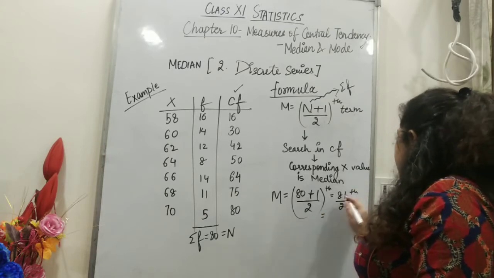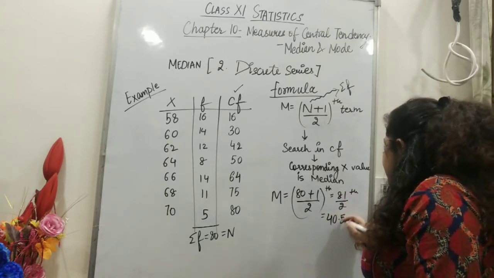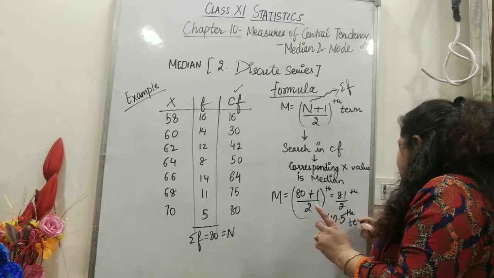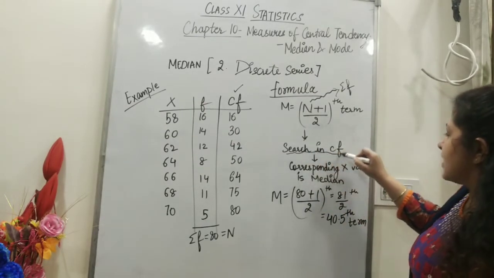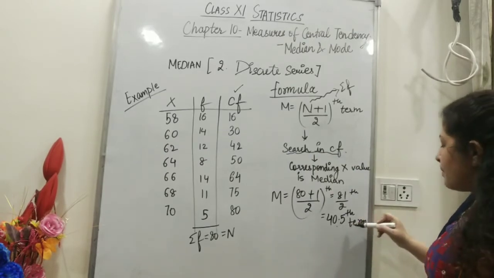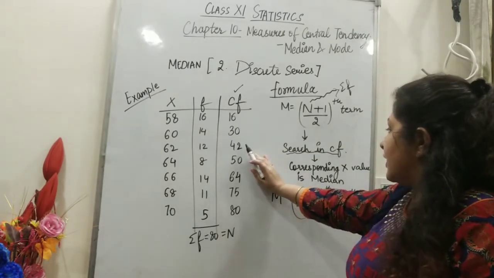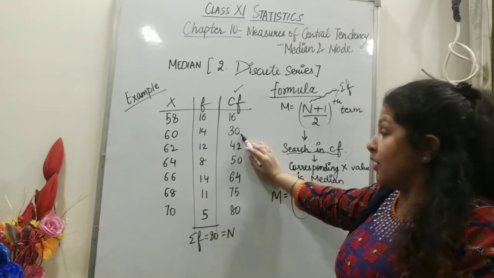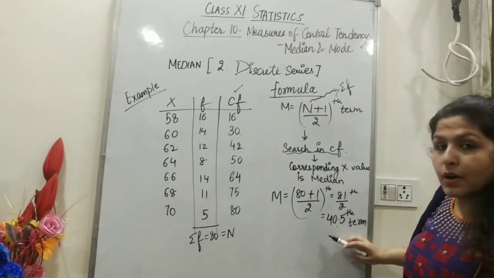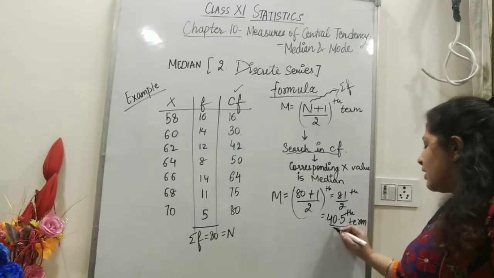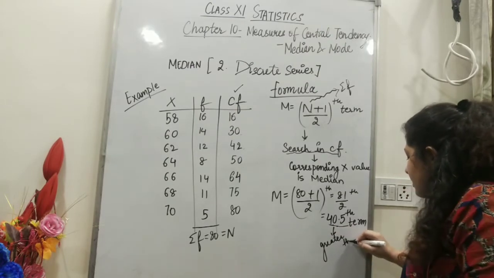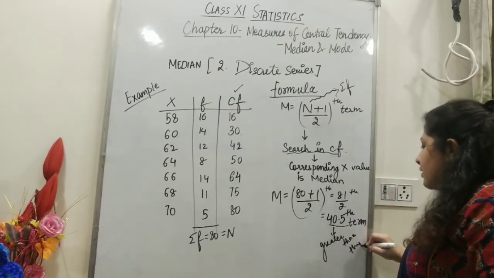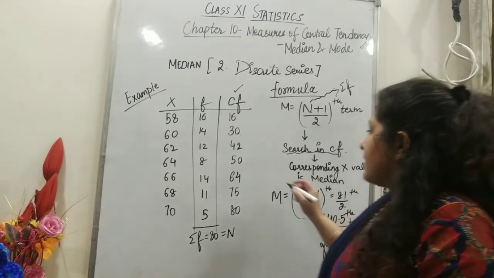That means the 40.5th term. Always speak like this: 40.5th term. Now what do we need to do? We need to search this number in CF. Search for 40.5. 30? No, it is smaller. So 42 is bigger. Always choose this number or the number greater than this. So the number greater than 40.5 is 42.